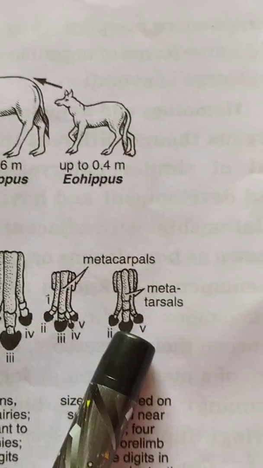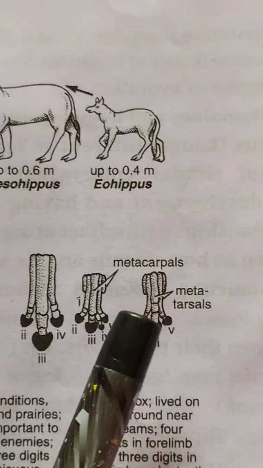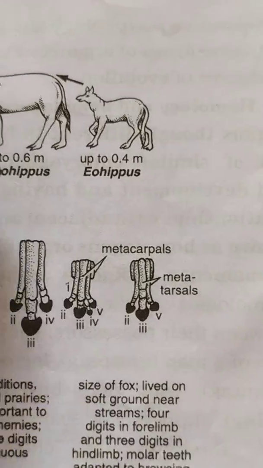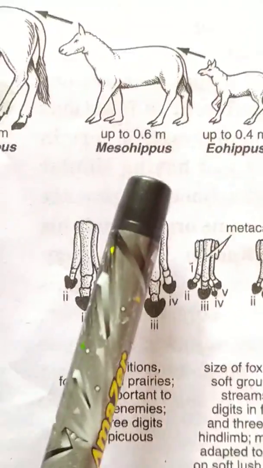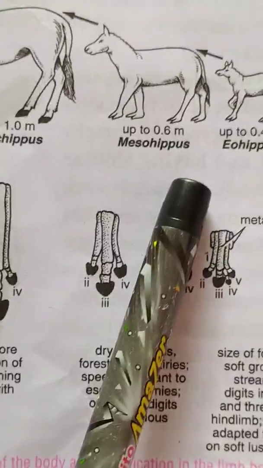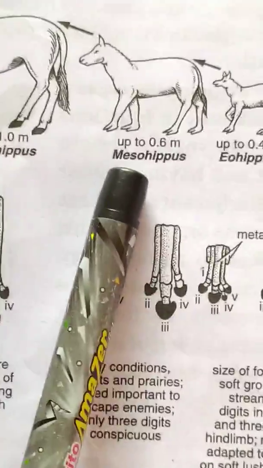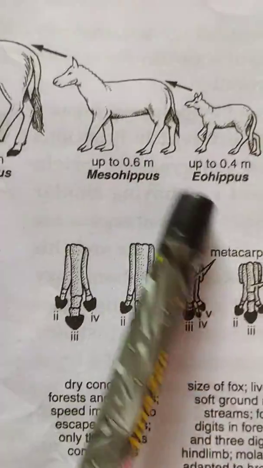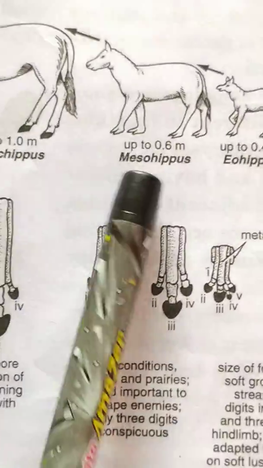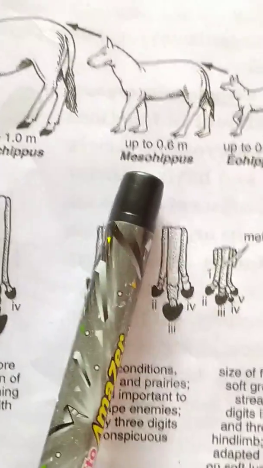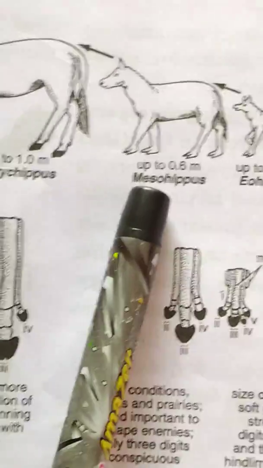Then we see in the Oligocene Epoch, the ancient horse developed to the Mesohippus, and this Mesohippus was now bigger than the fox-like Eohippus. This was bigger, and this was about 30 centimeter in height.